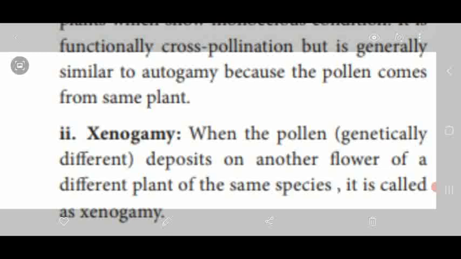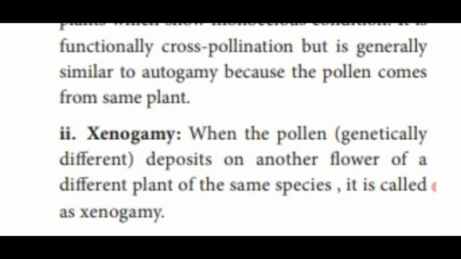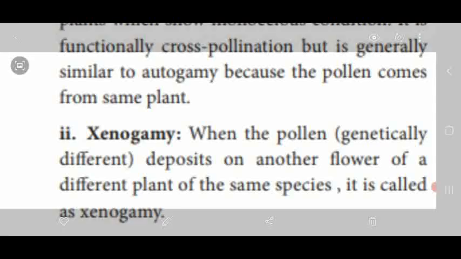So that type of pollination is similar to self-pollination or autogamy. Second one, xenogamy. The anther of the flower of one plant is transferred to the stigma of the flower of another plant of the same species, that is called xenogamy. Dear students, I hope you have all understood what is cross-pollination and the two methods of cross-pollination, that is geitonogamy and xenogamy.